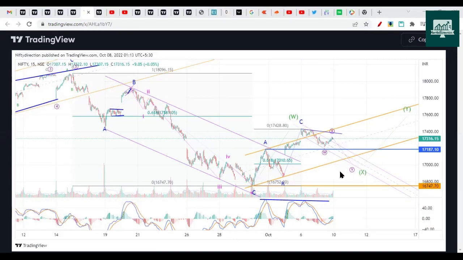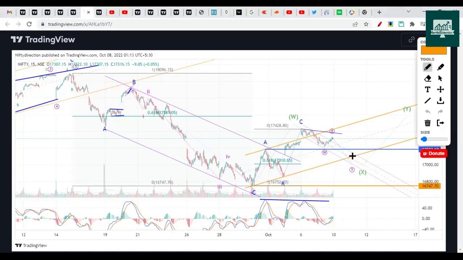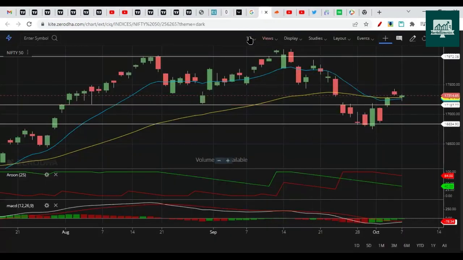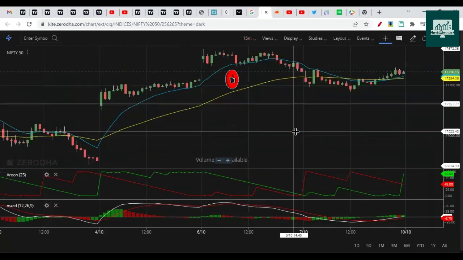So how do we know that this case is happening? Let's assume in the first 15 minutes it made a red candle somewhere near 17,000. Then there is a chance that it can dip 100 more points on the downside, and you can grab those 100 points. So do make sure that the first 15-minute candle is red. To tell you the example, it can be like this.